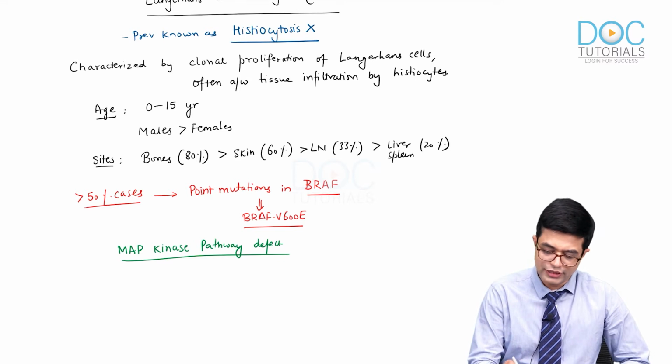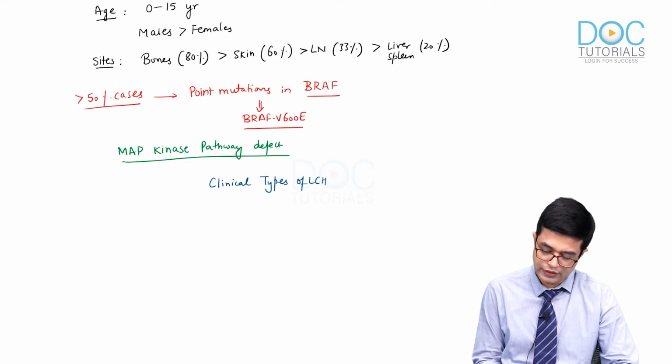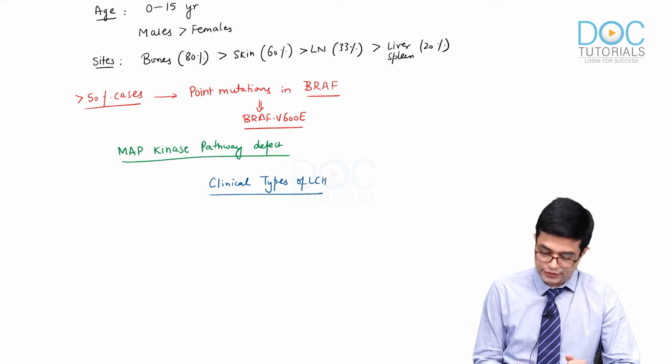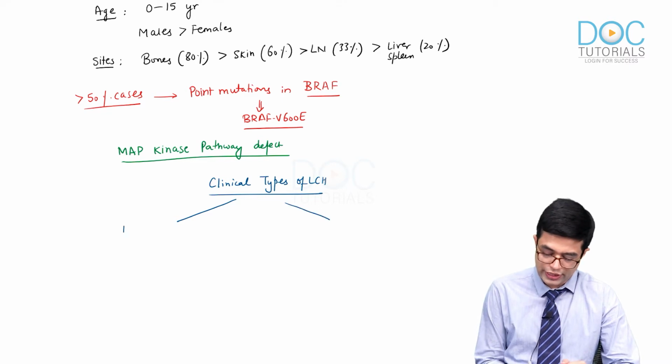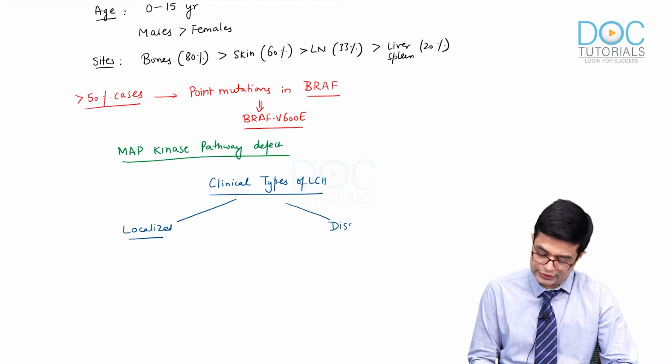Now, coming to the clinical features, what are the clinical types or clinical classification of LCH? Clinically speaking, LCH can be divided into localized disease and disseminated disease.